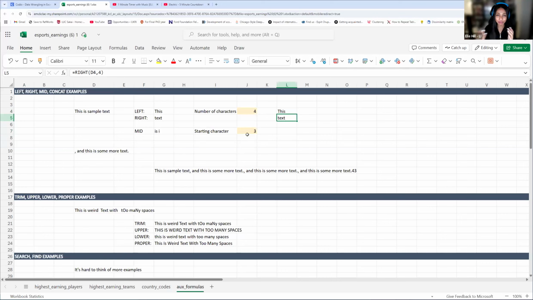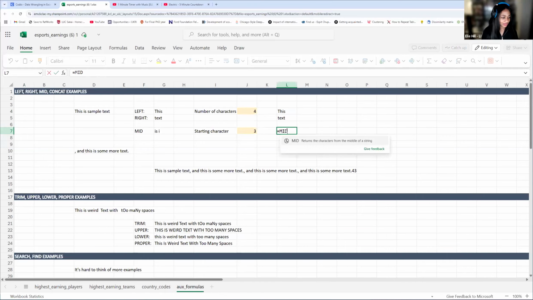Mid is a little bit of a curveball, but mid is very helpful. So let's look at mid. And Vahid just beat me to it. We're still going to select our text, except now we're going to specify which character we want to start from. In the middle of this phrase, we want to get is I, space I. First, I'm going to have you tell me. We know we have to click this because this is our text. Now, what do we do? What is our start number going to be? Where are we going to start?